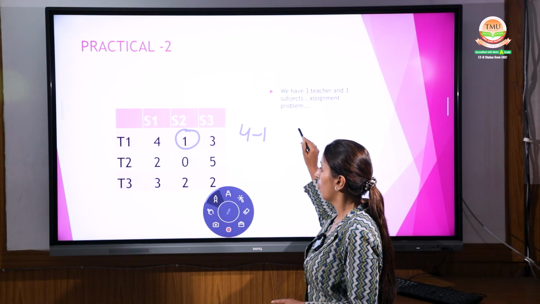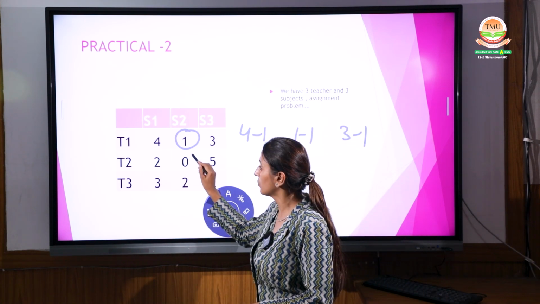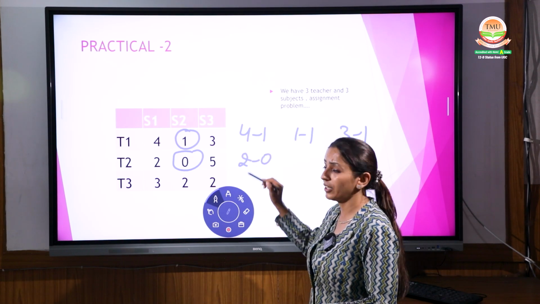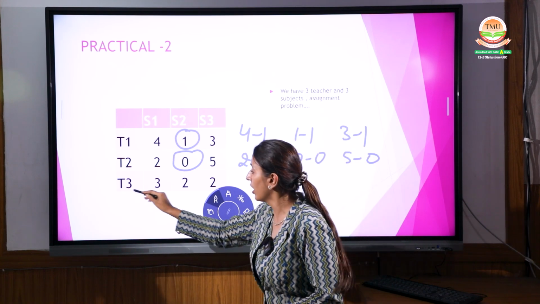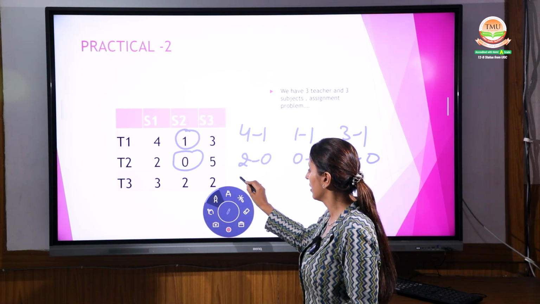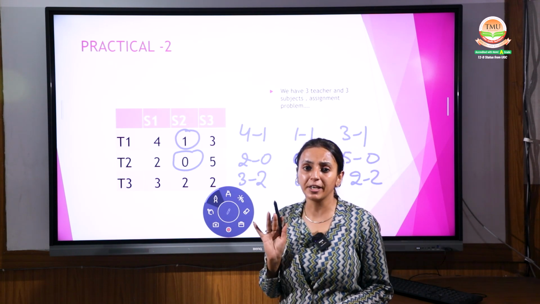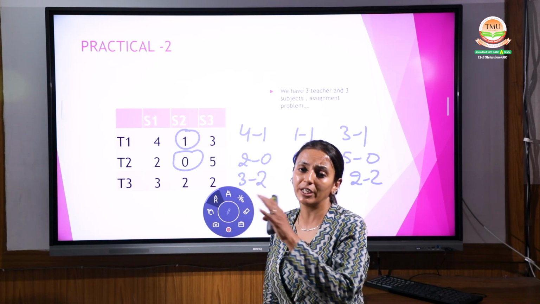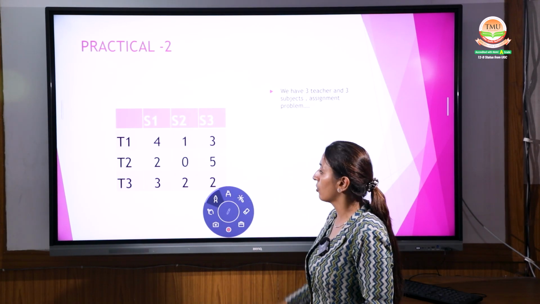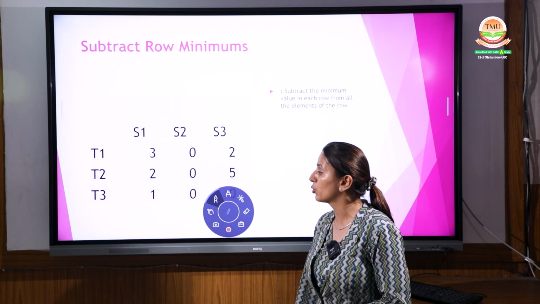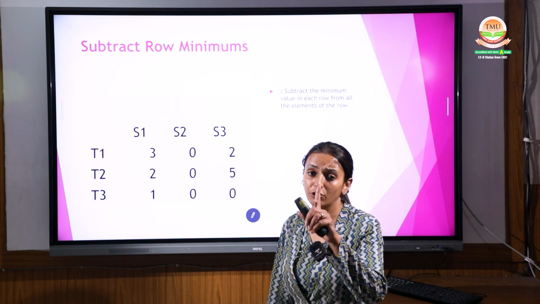4 minus 1, 1 minus 1 and 3 minus 1, right? In the next row, the smallest is again 0, so 2 minus 0, 0 minus 0 and 5 minus 0. The smallest in the last row is 2, so 3 minus 2, 2 minus 2 and 2 minus 2. Hope you're getting it. You can show it or do it in your mind; the important thing is to find the figure. So the first answer is 3 0 2, 2 0 5 and 1 0 0. This is your step number 1.